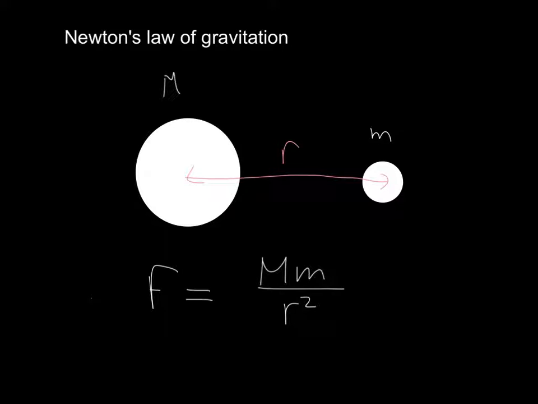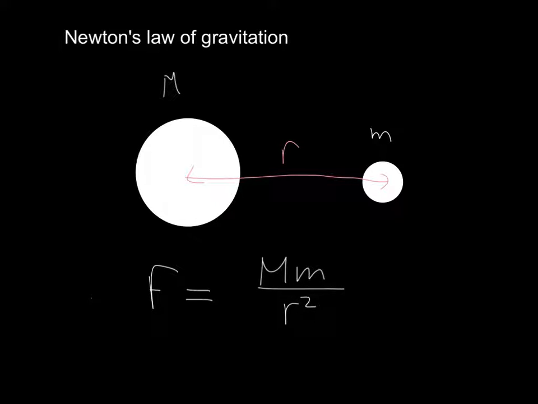And the reason for this is that the force spreads out over a larger and larger area. And as you know, the area of a sphere is equal to 4 pi r squared. So really we're saying that the force is spreading out over a bigger and bigger sphere. Therefore, it gets more and more diluted, not with r, but with r squared.